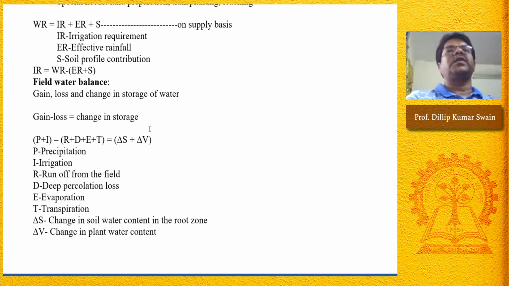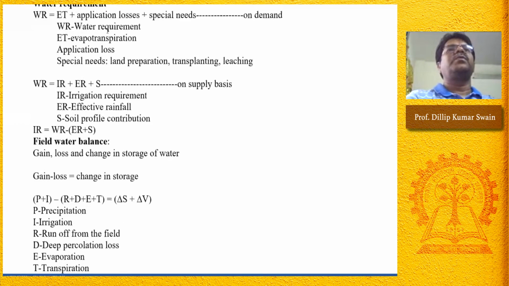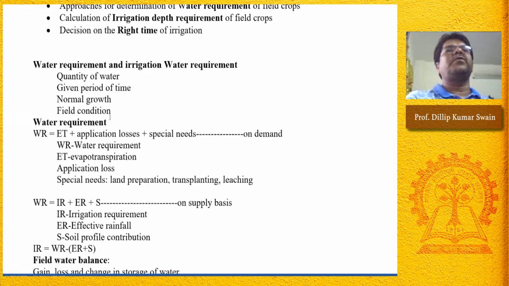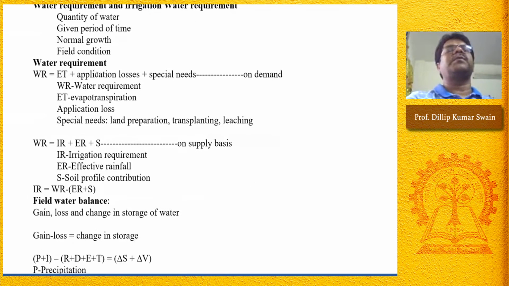Then you can know how much storage is in the soil and how much storage is in the plant itself, the change in plant water content from one point to another. This is only for large scale water storage, watershed areas. For field scale crops, we monitor the water requirement at the field scale.